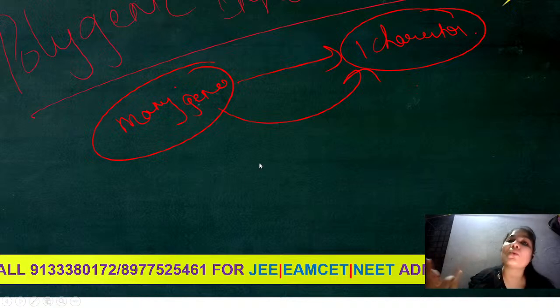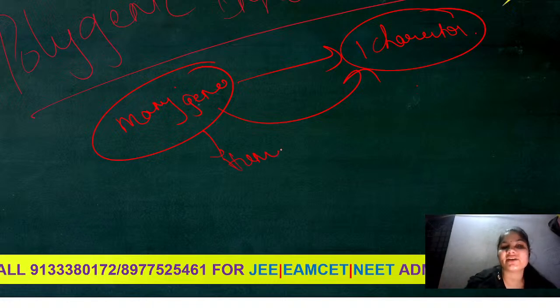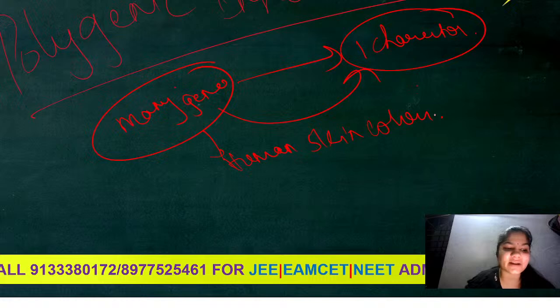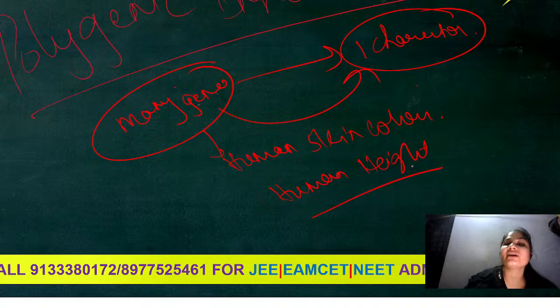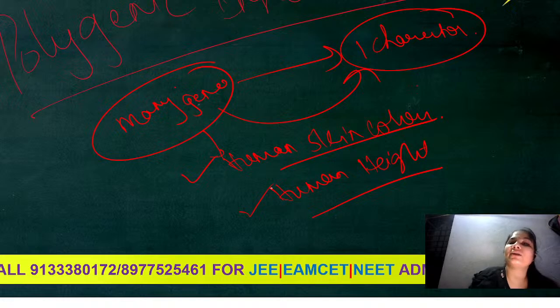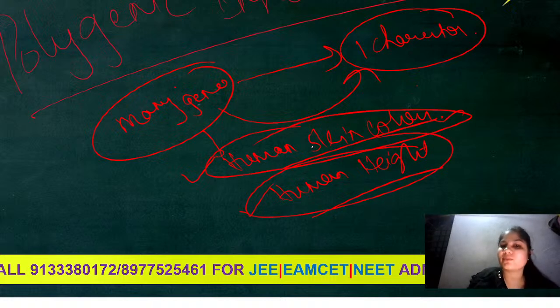Many genes will be controlling one character, and for this we can take the example of human skin color and even human height. These are examples of polygenic inheritance, where many genes will be controlling one character.